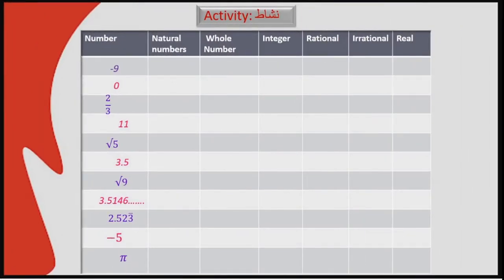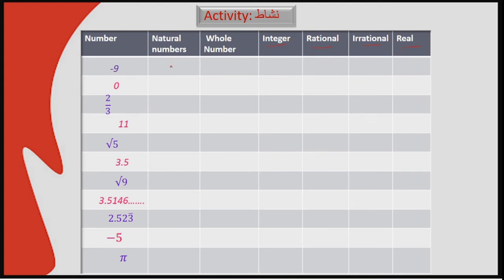Now this is the activity. Write the classification one by one, and try to write along with me. Here I have written the classifications: natural numbers, whole numbers, integers, rational, irrational, real. Let's write one by one. Does minus 9 belong to natural numbers?